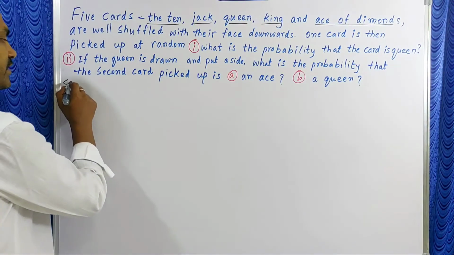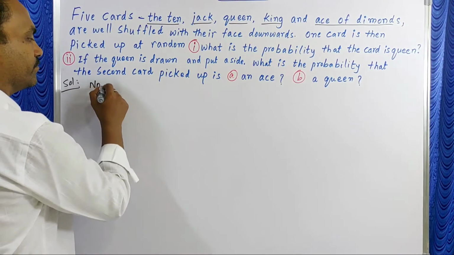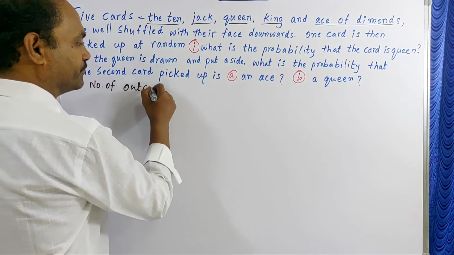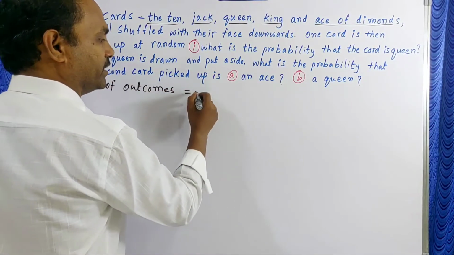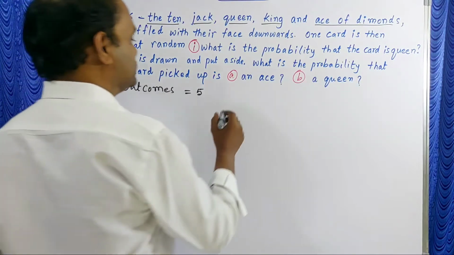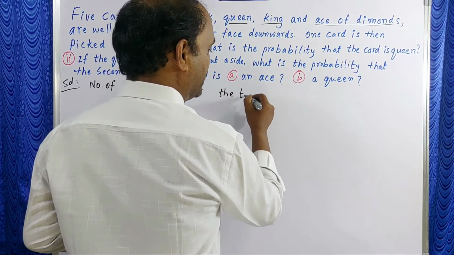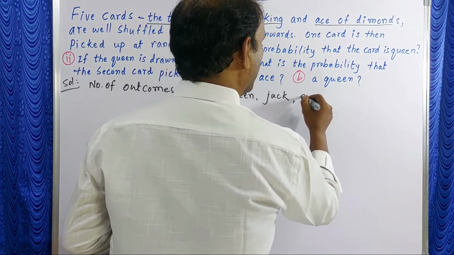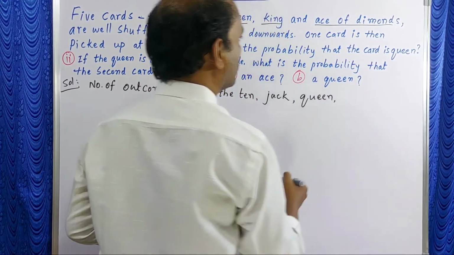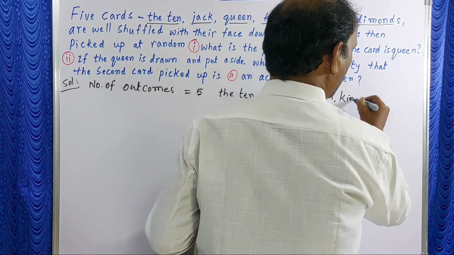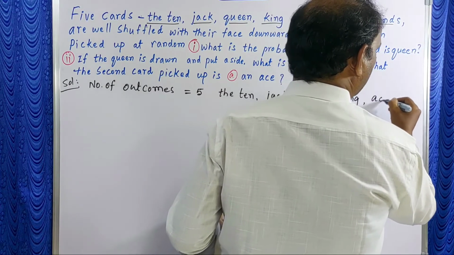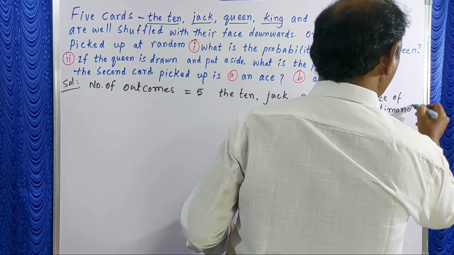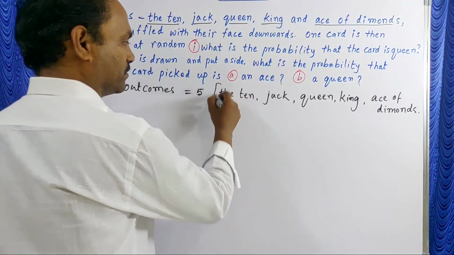So let us write first number of outcomes: 5. What are those? The 10, jack, queen, king and ace of diamonds. 5 cards these are.